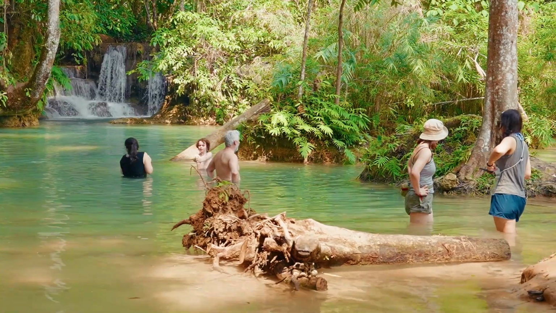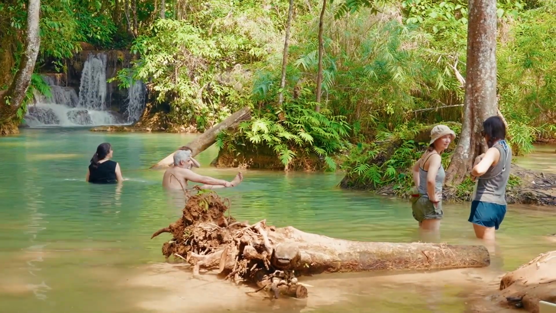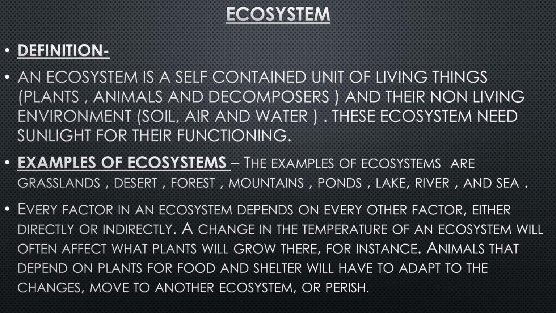Ecosystem where we live. An ecosystem is a self-contained unit of living things: plants, animals, and decomposers, and their non-living environment, soil, air, and water. As we see, all these things are around us: soil, air, water, and certain animals are also living around us. Plants we see around us, and decomposers are also present. Decomposers are bacteria. These ecosystems need sunlight for their functioning.